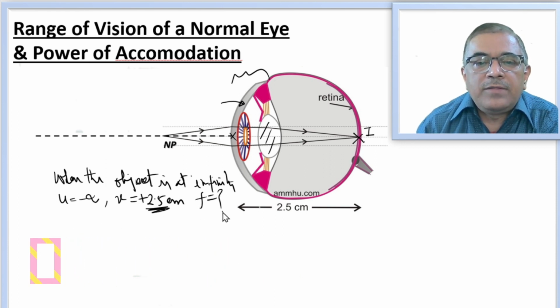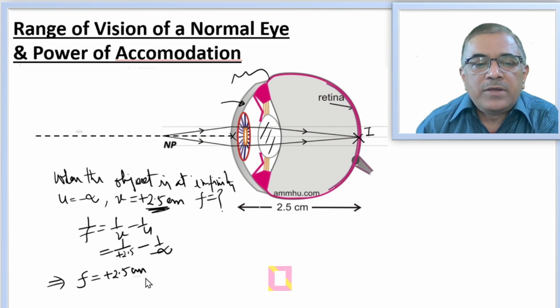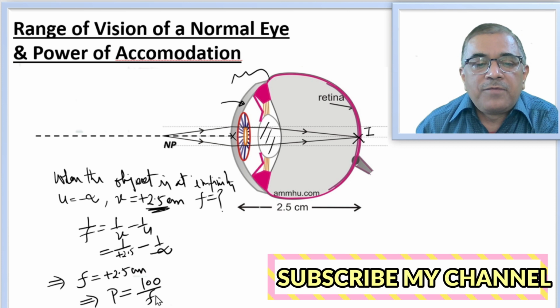Now let's calculate its focal length. The focal length in this case can be calculated from the formula 1 by f is equal to 1 by v minus 1 by u, and v happens to be plus 2.5 centimeter and u is equal to minus infinity, and this implies that f is equal to plus 2.5 centimeter. In turn the power of the eye lens system is 100 by f, provided f is written in centimeter, and the unit got to be the diopter.